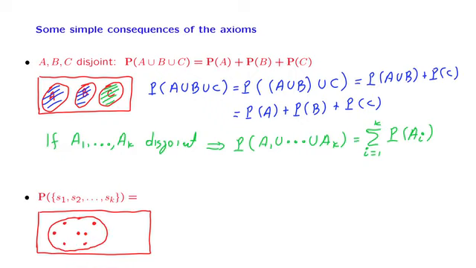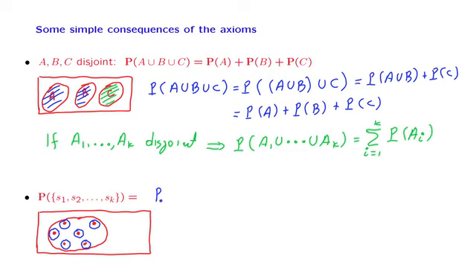What can we say about the probability of this finite set? The idea is to take this finite set that consists of k elements and think of it as the union of several little sets that contain one element each.